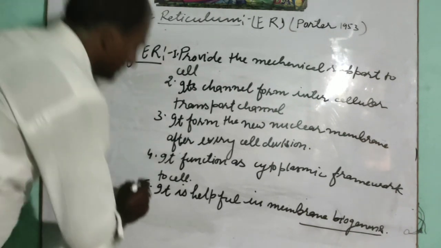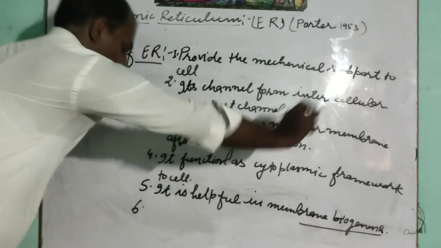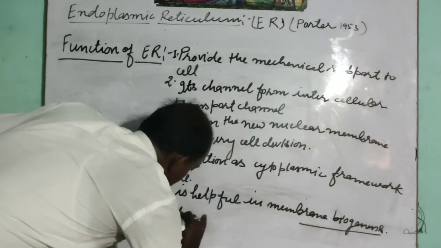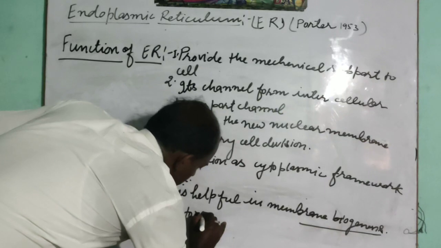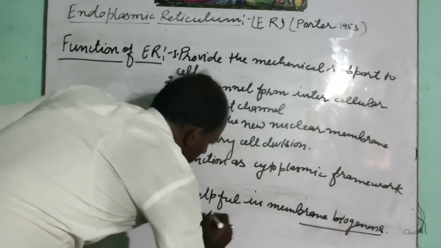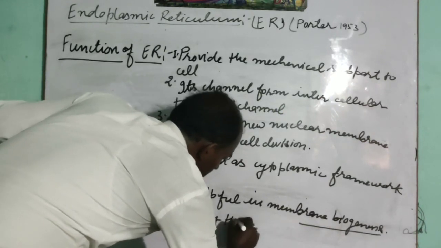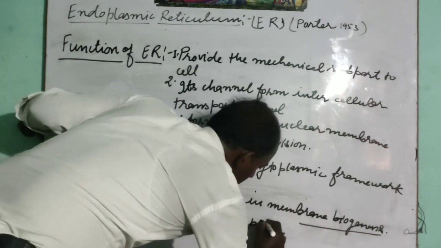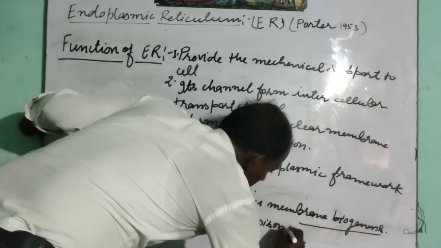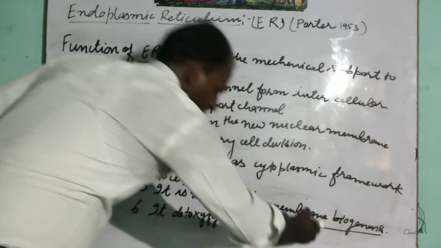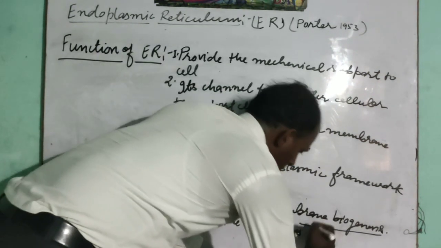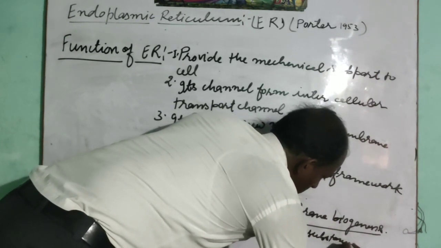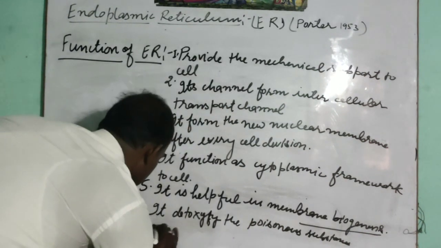We can mention here that it detoxifies the poisonous substances and drugs.